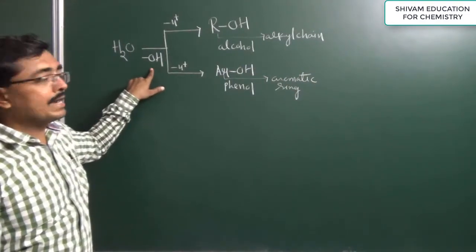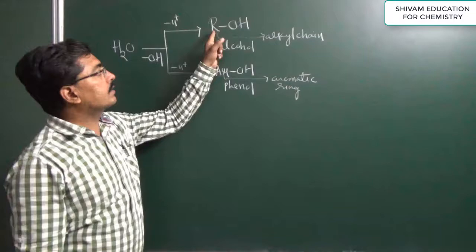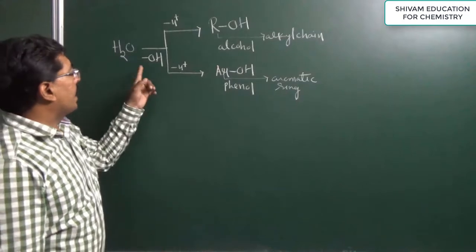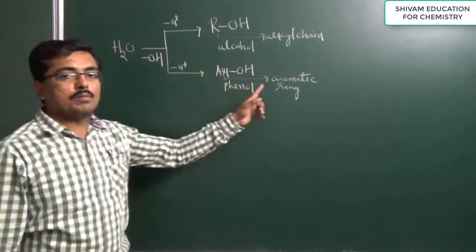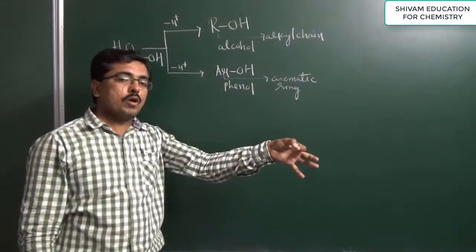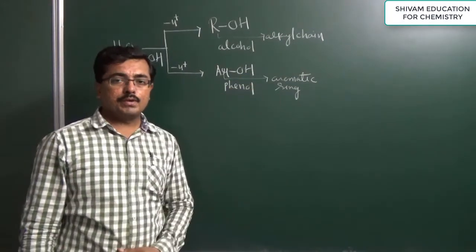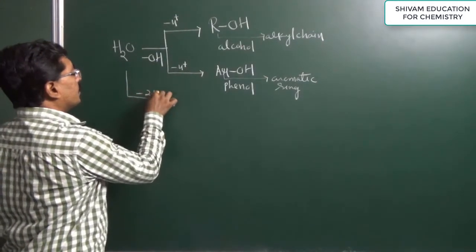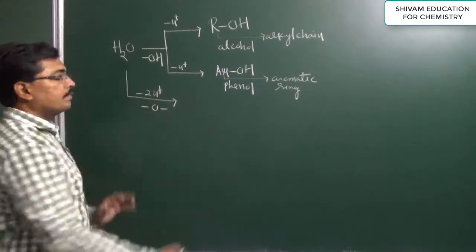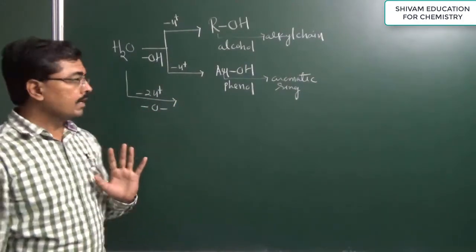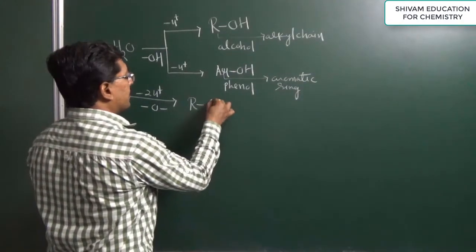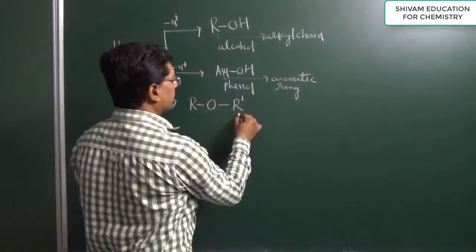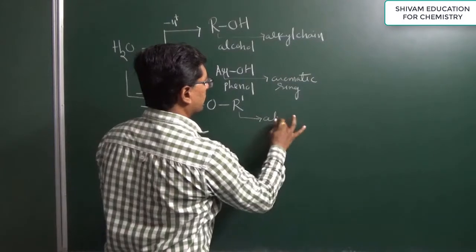If a hydroxyl group is attached to an alkyl chain, then the compound obtained is known as an alcohol. If a hydroxyl group is attached to an aromatic ring or nucleus, then the compound obtained is known as a phenol. And if both hydrogen atoms of the water molecule are replaced, then the functional group obtained is known as an ether. Here the hydrogen atom is replaced by either an alkyl group or an aryl group. R or R dash may be an alkyl group or an aryl group.